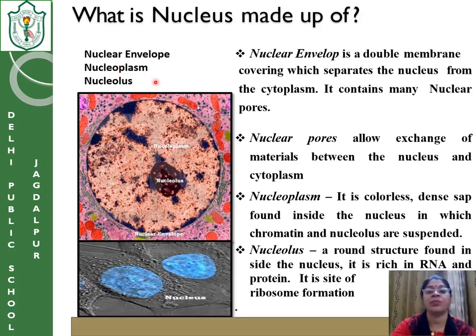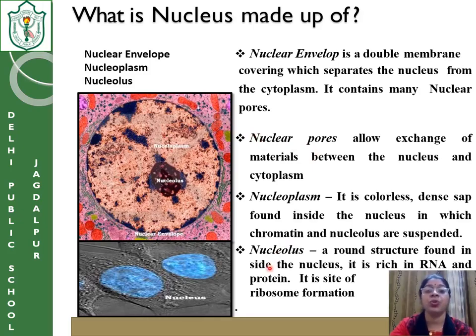Second one is the nucleoplasm. What is nucleoplasm? It is a colorless, dense sap found inside the nucleus in which the chromatin and nucleolus are suspended. This is the nucleolus, and this part is the nucleoplasm in which the chromatin fibers and the nucleolus are swimming. What are the nuclear pores? They allow the exchange of materials between the nucleus and the cytoplasm. Any exchange from the cytoplasm of the cell to the nucleoplasm and from the nucleoplasm to the cytoplasm happens through the nuclear pore.